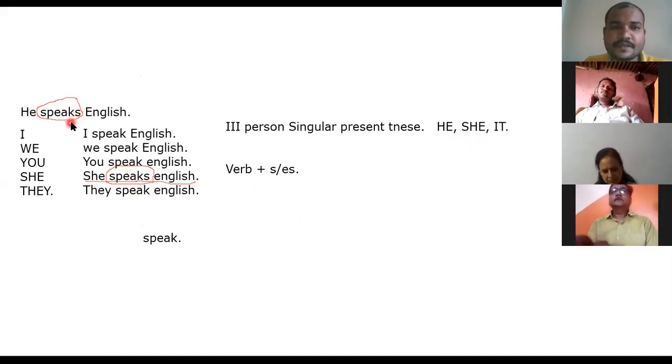Correct? Understood? So whenever we are talking about he or she in the present tense, we have to add s or es to the verb. Clear?